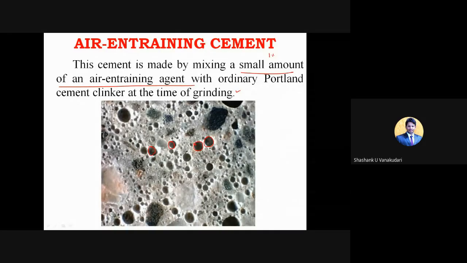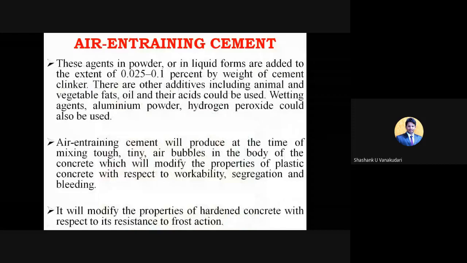So what will this air entraining agent do? Whatever holes or gaps you can see between the cement, they are formed with this air entraining agent. Okay, we'll now discuss why we require those holes. These agents, in powder or liquid form, are added to the extent of 0.025 to 0.1% by the weight of the cement. As I said, 1% you can consider as the maximum. So for 1000 grams, you can use only 1 gram at the time of mixing in the clinker, right?